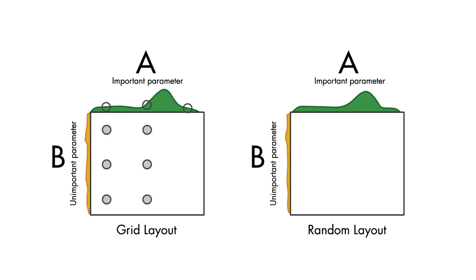If we did a 3x3 grid search, we would only ever evaluate 3 different values of A. But if we did a random search, we would probably get 9 different values of A, even though some of them may be close together. As a result, we have a much better chance of finding a good value for A.